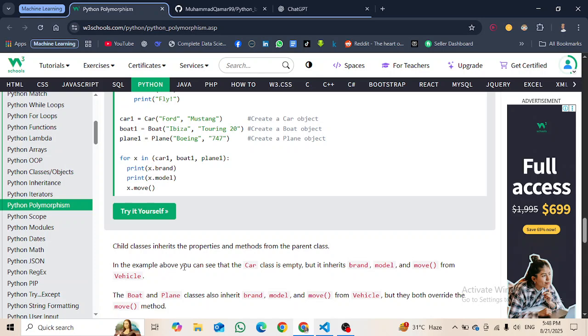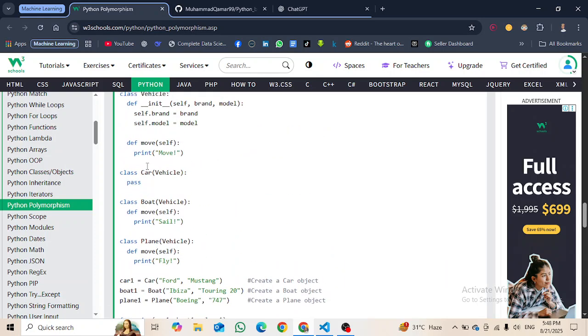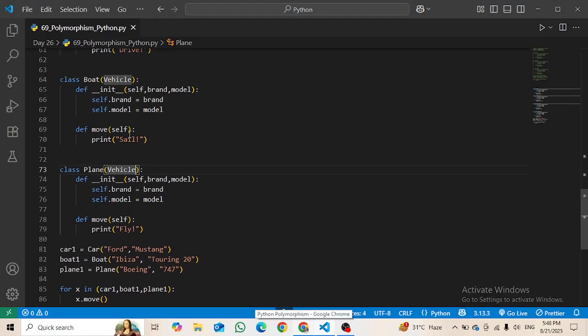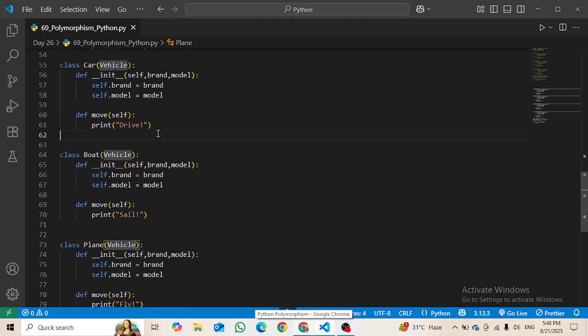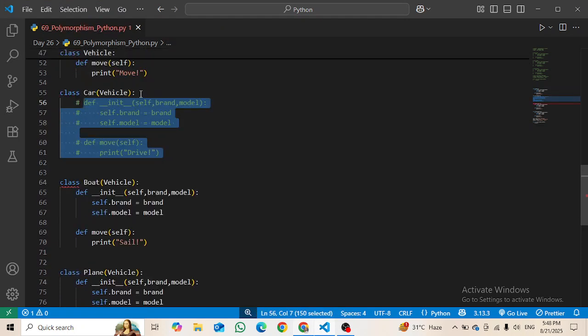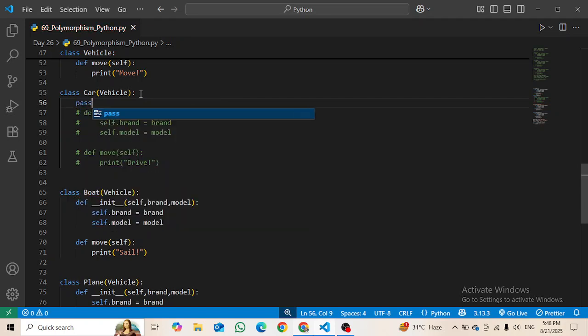In the example above, you can see that the car class is empty. Let's say the car class is empty. For right now, I'm just making it a comment, and inside it I'm writing the pass keyword.